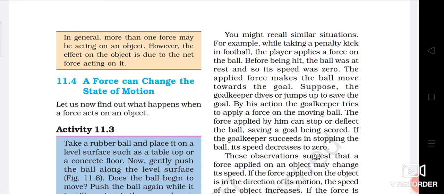Suppose the goalkeeper dives or jumps up to save the goal. By this action, the goalkeeper tries to apply a force on the moving ball. The force applied by him can stop or deflect the ball. Either the ball stops, or it changes its direction. And this way, the goalkeeper saves the goal.